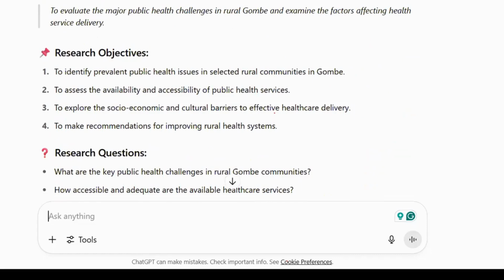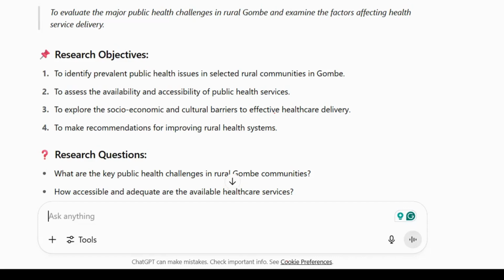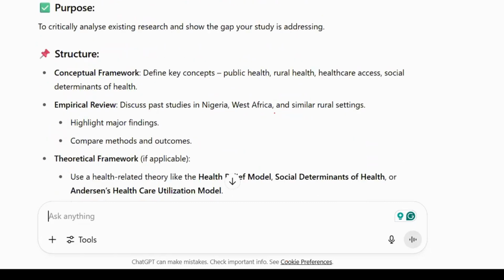Research aim, to evaluate the major public health challenges in rural Gombe and examine factors affecting health service delivery. Research objectives. It gave us 4 research objectives: to identify prevalent public health issues in selected rural areas, to assess availability, to examine socioeconomic and cultural barriers, and to make recommendations. These are the research objectives. If you use this template, it can assist you. Literature review, it gave us about 2,000 to 2,500 words.